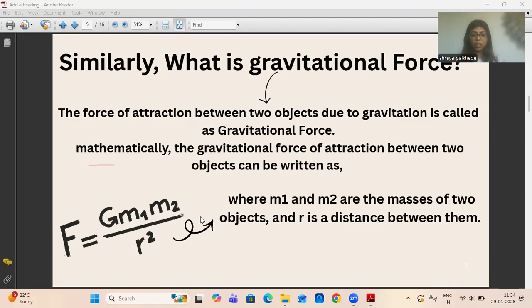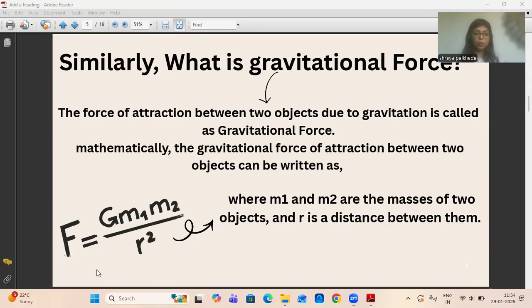Mathematically this can be written as F equals m1 into m2 upon r square. I hope this concept is not something new or hard to remember. Here m1 and m2 are the masses of the two objects, and r is the distance between them. Please keep in mind this r doesn't stand for the radius of a circle or radius of anything, but is the distance between the two objects which are held together because of gravitation.